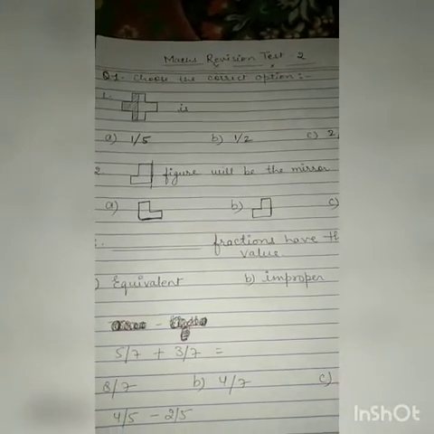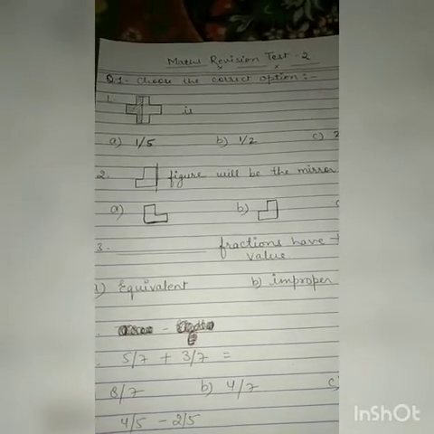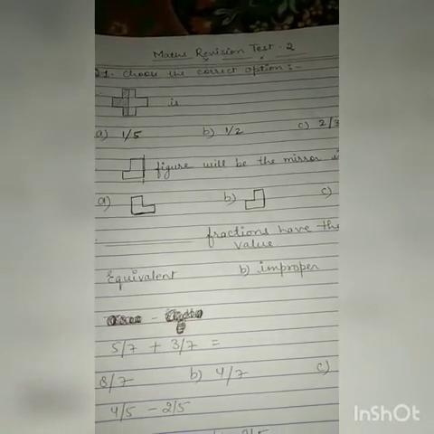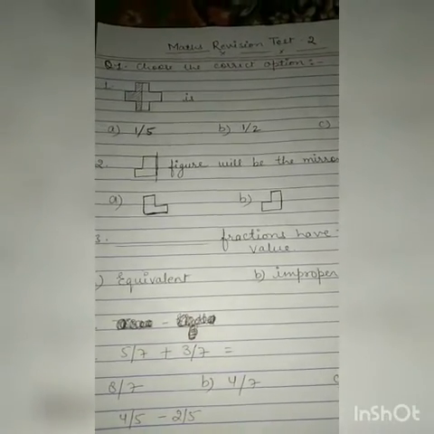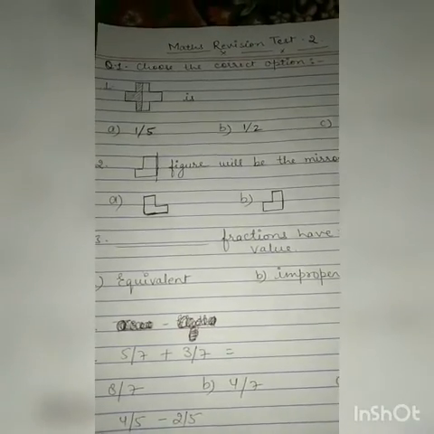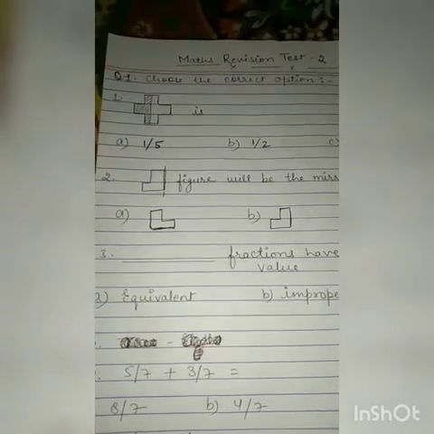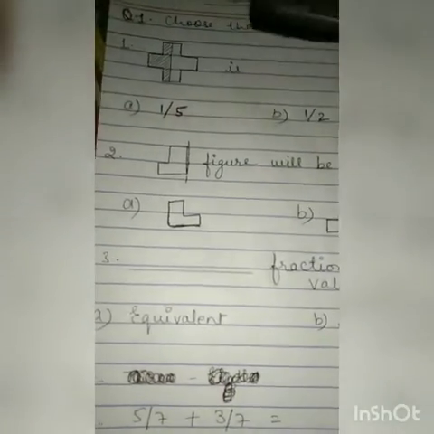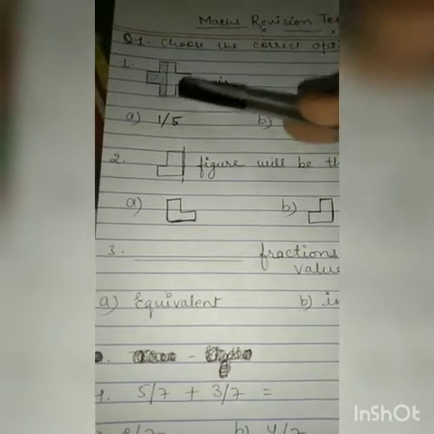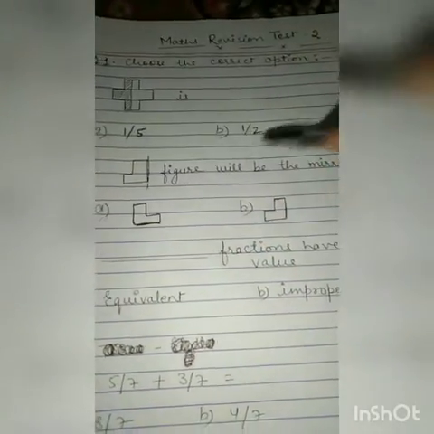Now children, this is your math revision test 2. Some questions I have given you to solve here, and I will send you the picture of these questions on your WhatsApp group, and you will solve them there and send me the picture of your revision for correction. So the first question is, choose the correct option. You can see here this figure is given, and it is half shaded and half unshaded. So this figure is the fraction, it is written, options are there A, B, C